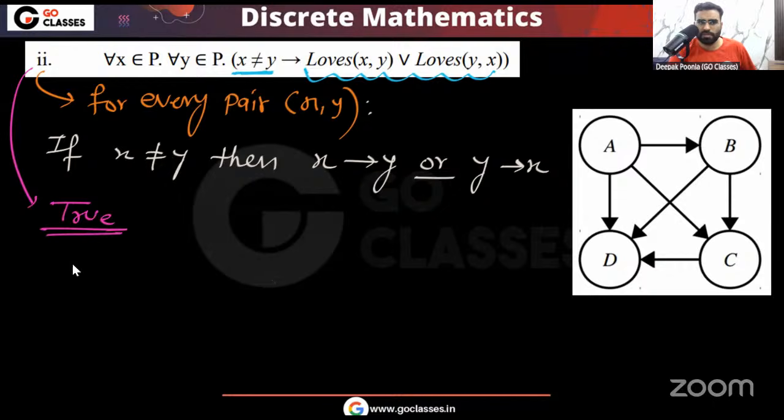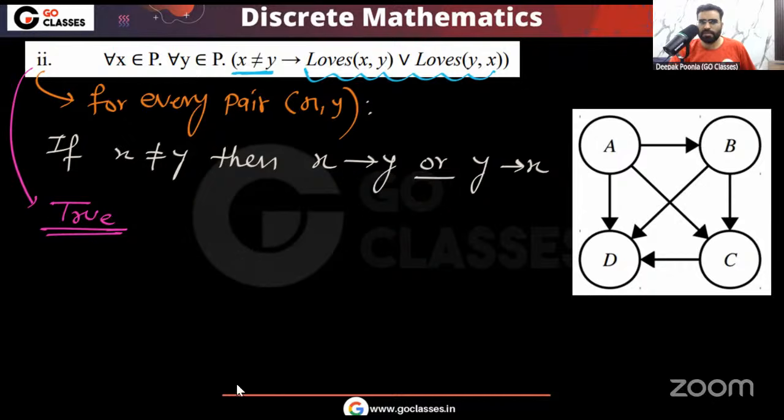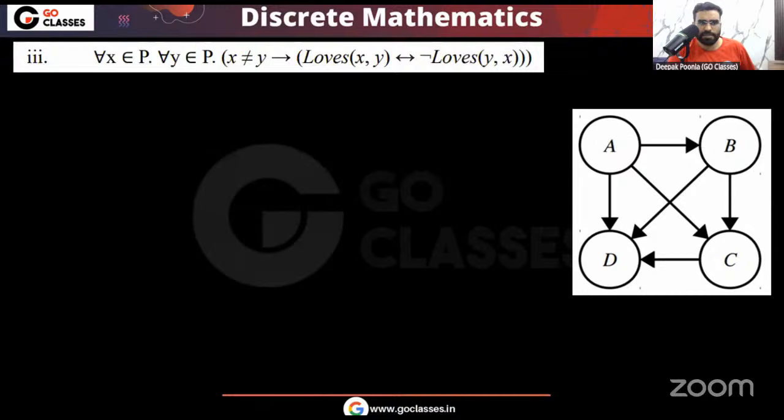I hope you understood. This second statement is basically putting this condition that for every pair X and Y, remember X is from the domain, Y is from the domain, if X and Y are different, then at least one of them is loving another. Yes, this statement is true. So very simple. Let's see the third statement.